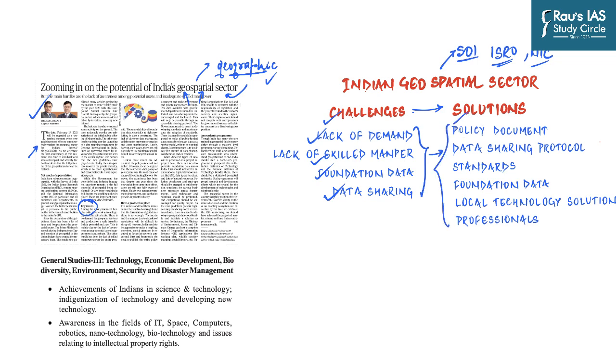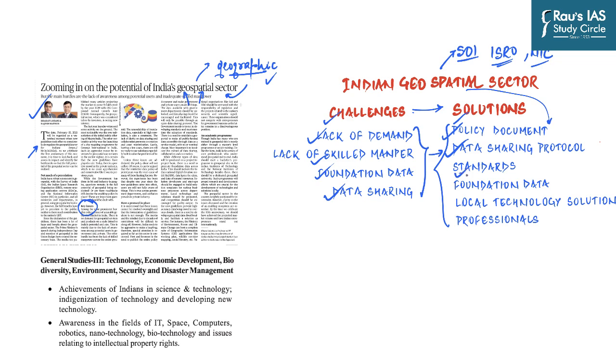In this regard, the authors suggest a few remedial measures or solutions. The first one is that there is a need to publish a policy document which should make not just the government but also the private players aware about the utility of geospatial and its data in various kinds of services. Then there is a need for a strong data sharing protocol. As you can understand, the government has a vast amount of geospatial data, and the data available with the government should be unlocked and data sharing should be encouraged and facilitated.